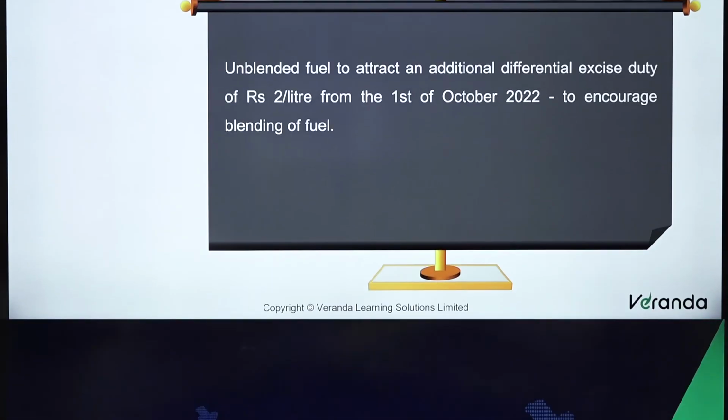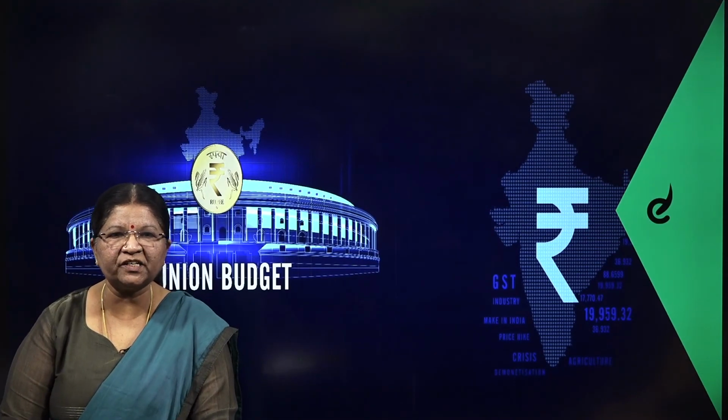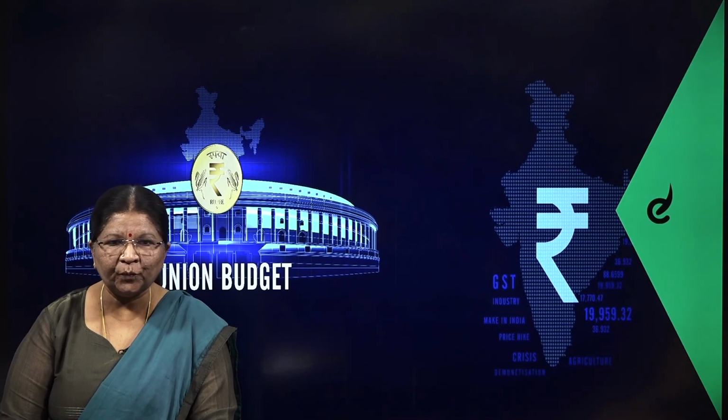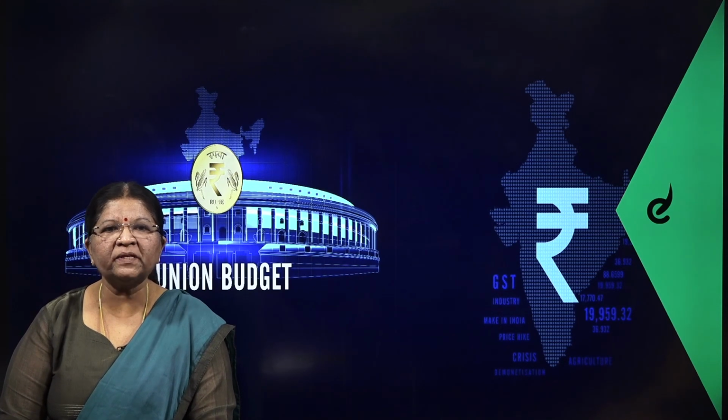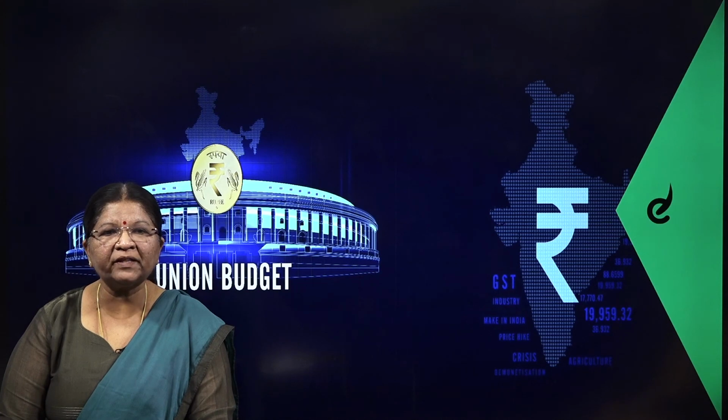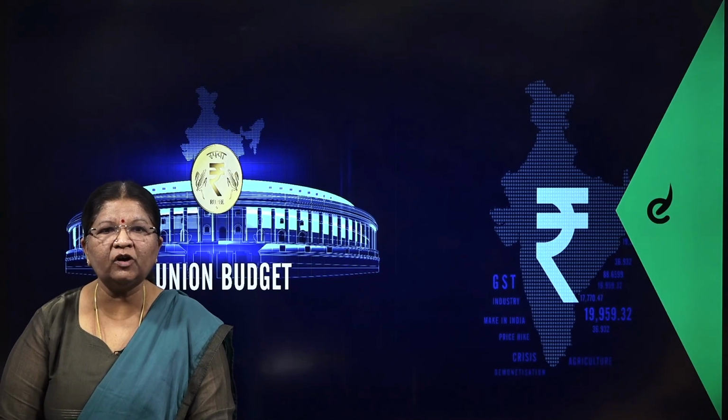These were some of the key highlights of the Union Budget 2022. This information was primarily drawn from the statements released by the Press Information Bureau, Government of India.